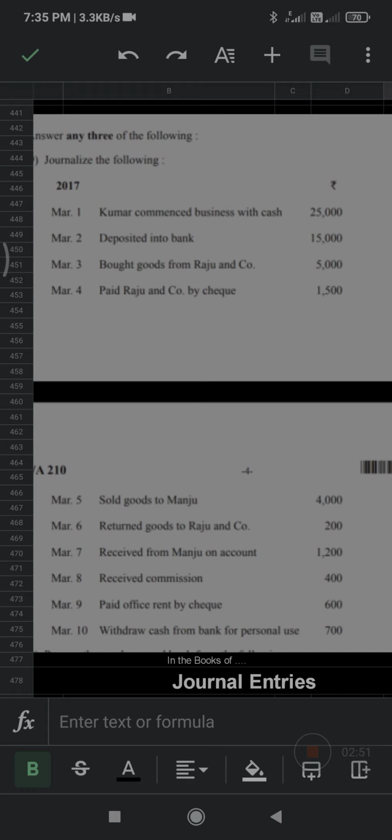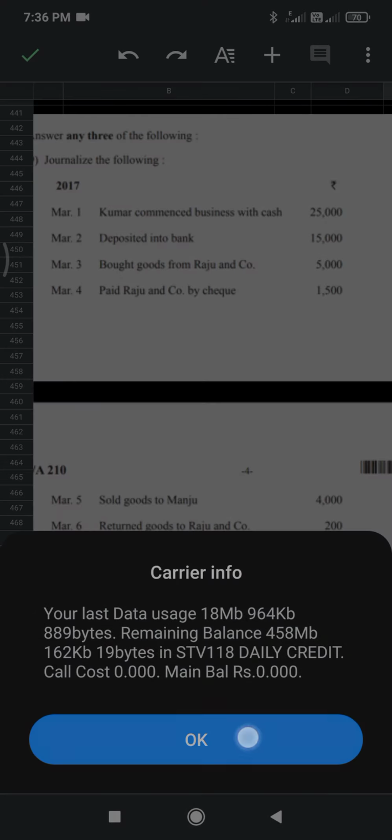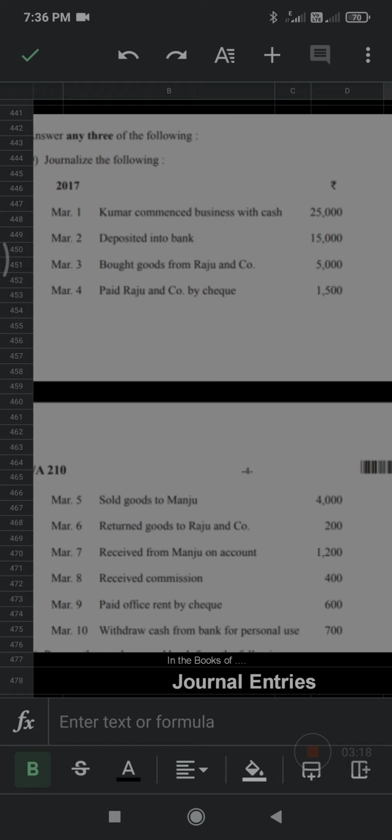That's why, whenever the words deposited into bank come, we should assume that we are depositing cash. If the name of the bank is given, like SBI bank account or HDFC bank account, then it comes under personal account. If only bank is given, we should assume that it comes under real account.